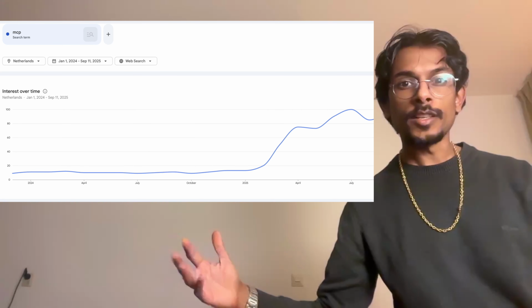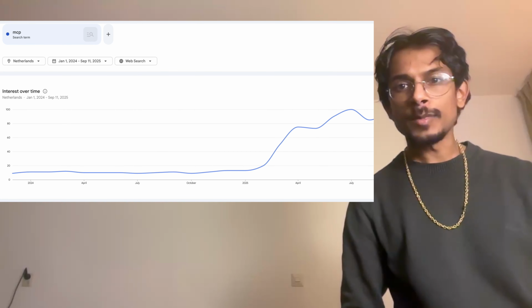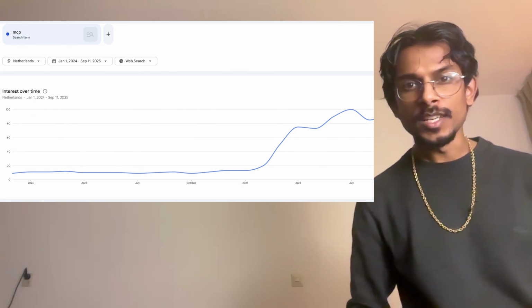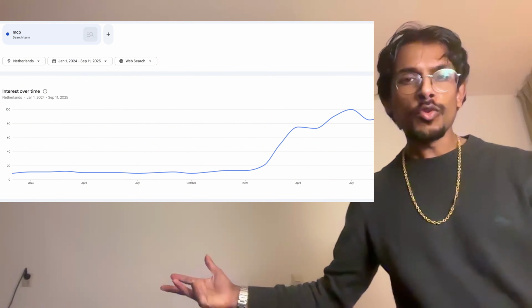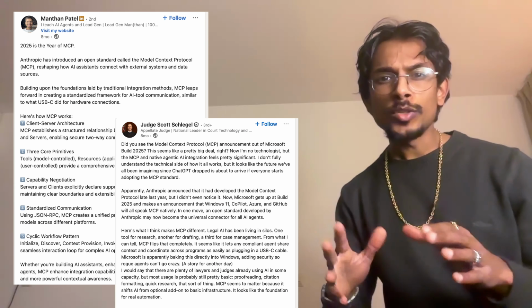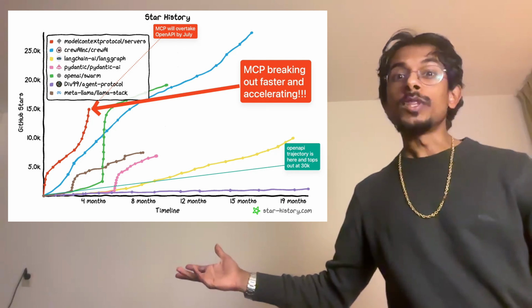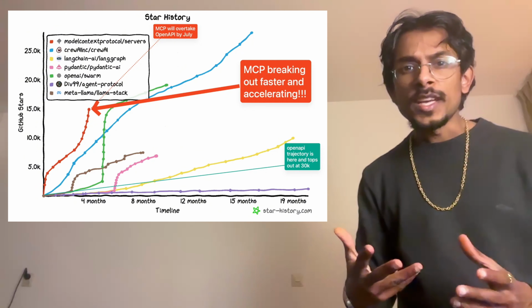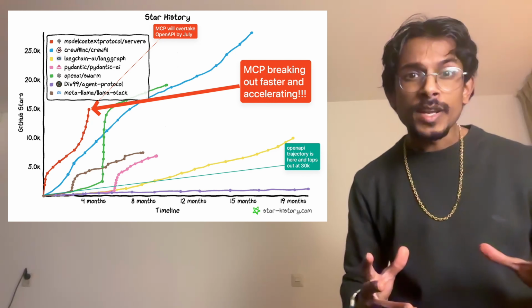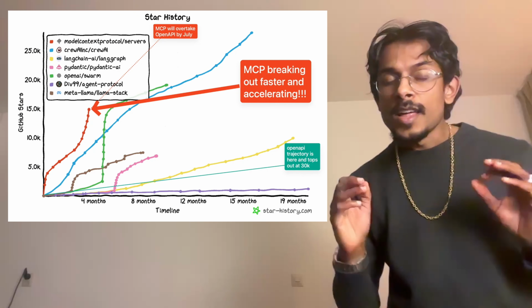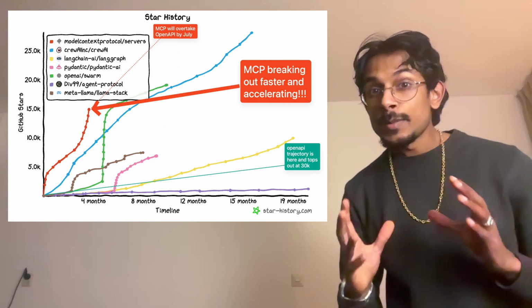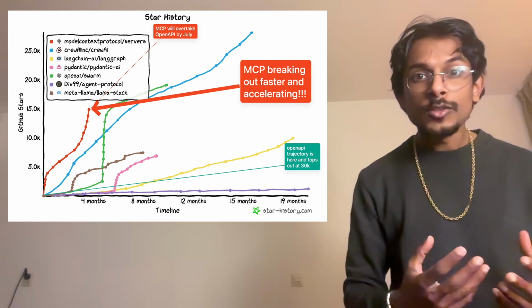If we take a look at this chart, we can see that the popularity of MCP has been growing exponentially. From the moment it came out in 2024, it's been showing up on LinkedIn posts, Twitter posts, Reddit posts. When we take a look at the developer popularity with GitHub stars, it's been growing at a faster pace than popular frameworks like Pydantic AI, LangGraph, and many others. What seemed like just a hype is actually a breakthrough.